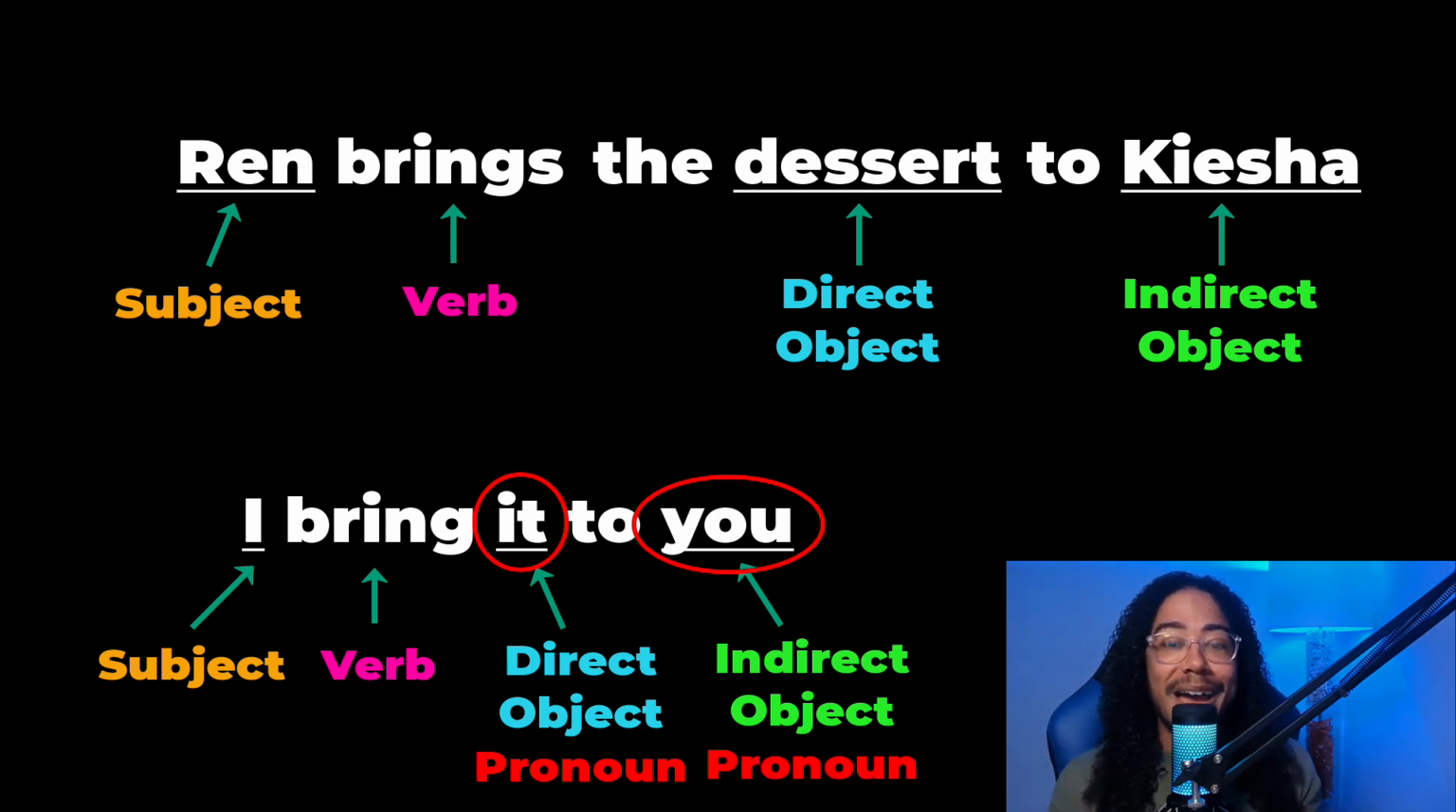Give yourself a pat on the back if you're still with me, because that was the hardest part about this lesson. I specifically need you to understand what a direct object pronoun and indirect object pronoun are. So now that you understand that those two things are what we're really focusing on in this lesson, let me now show you how this works in Spanish. Let's keep our same example. I bring it to you.